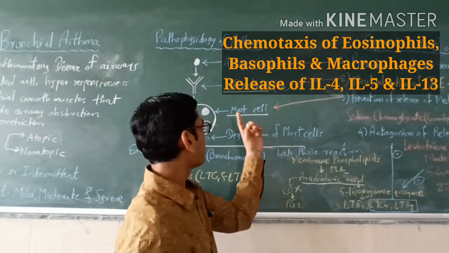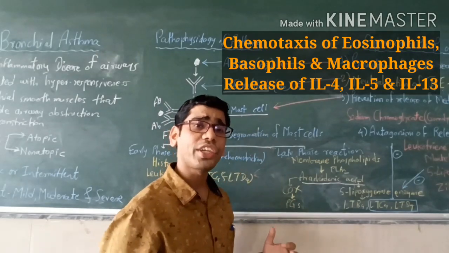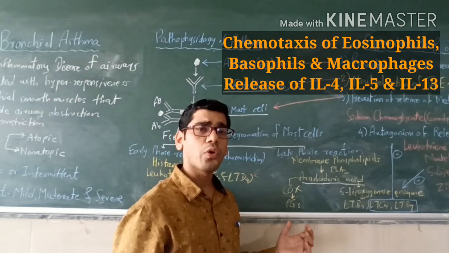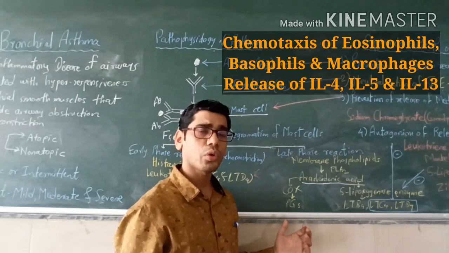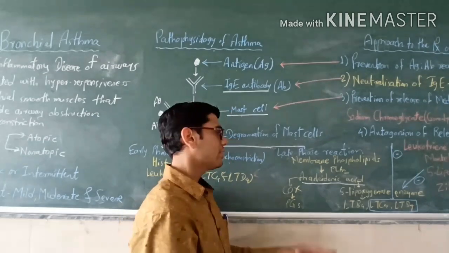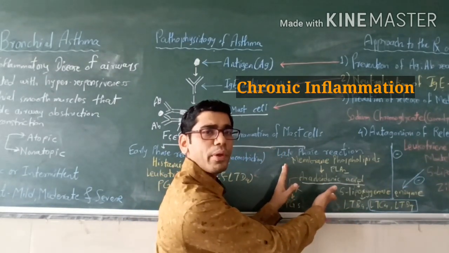Apart from that, the mast cells will also be responsible for the activation of T lymphocytes, which will release interleukins 4, 5, 13 and other mediators like TNF alpha, and they will also give rise to inflammation, and that's why there is chronic inflammation present in asthma, especially because of this late phase reaction.